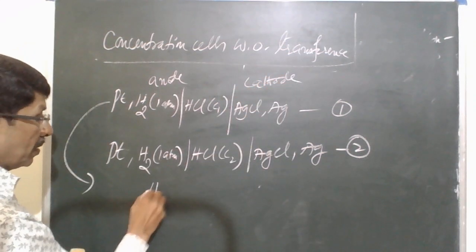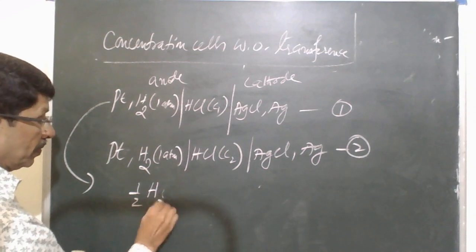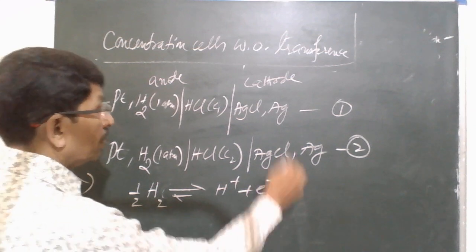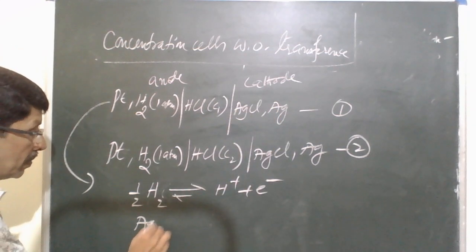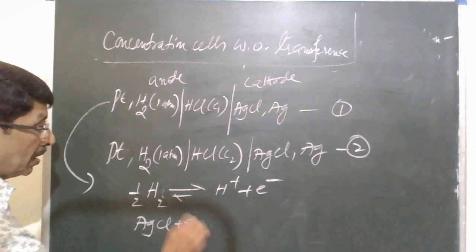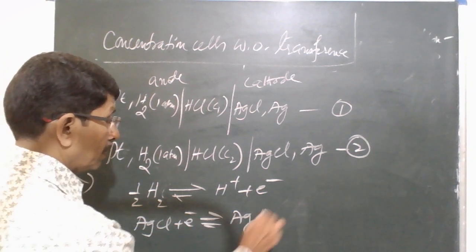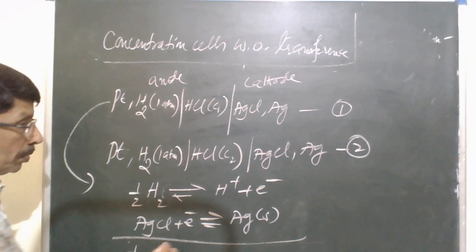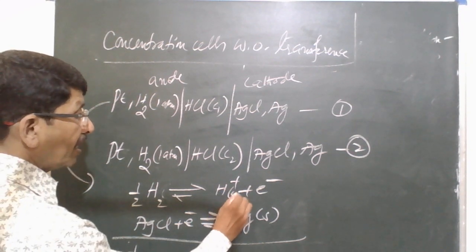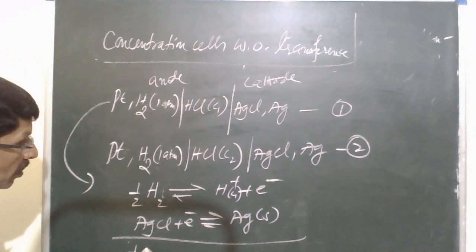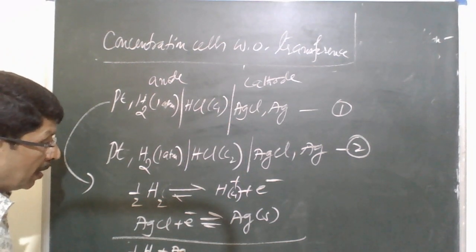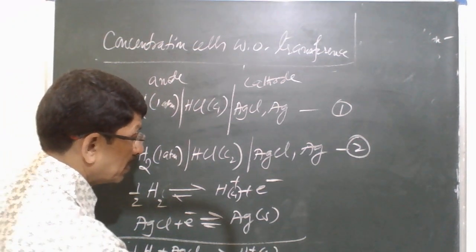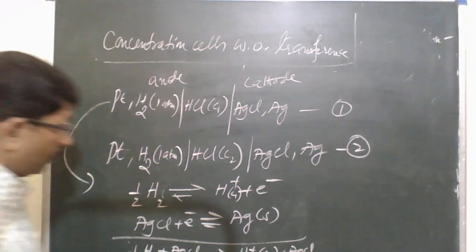So at anode, oxidation takes place. At cathode, reduction takes place. So we have half H2, H plus ion concentration is C1. So we have half H2 plus AgCl giving rise to H plus C1 plus Ag.